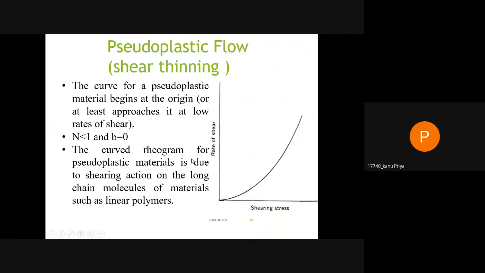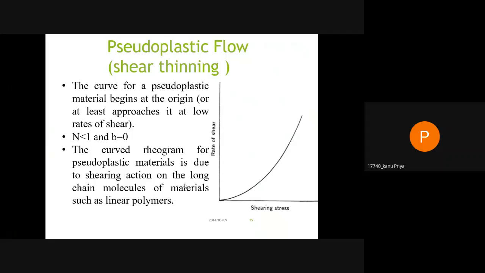The curve or rheogram from pseudoplastic material is due to the shearing action on the long chain molecules of materials such as polymers. And what is a rheogram? A plot of rate of shear as a function of shear stress is known as a flow curve or a rheogram.